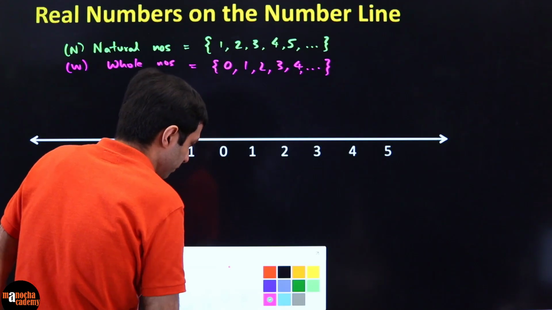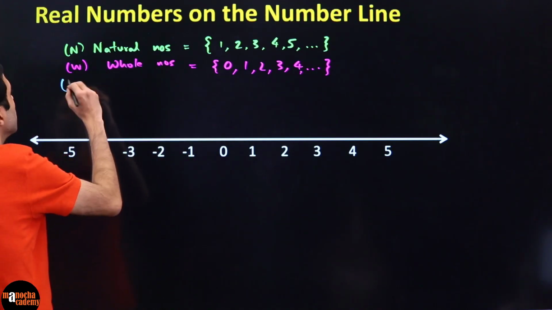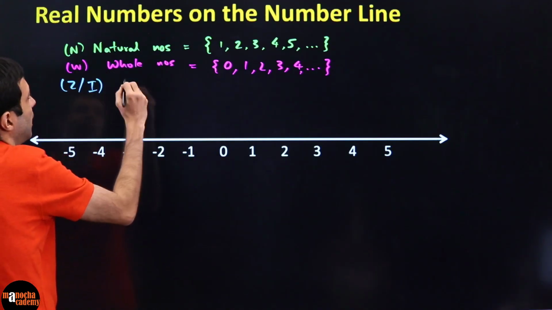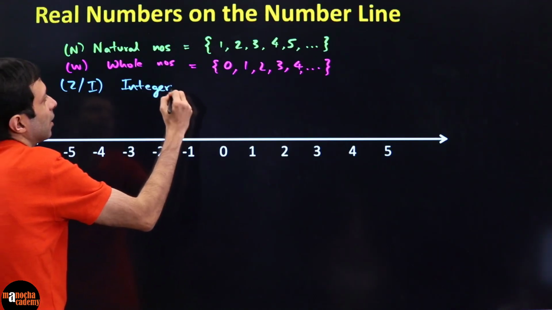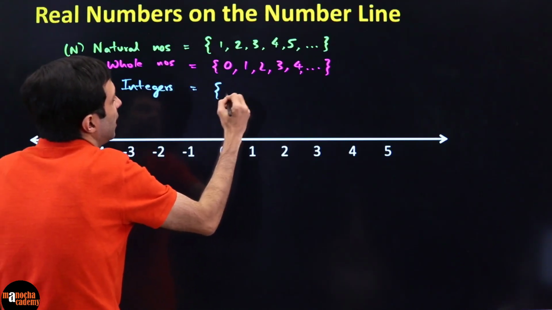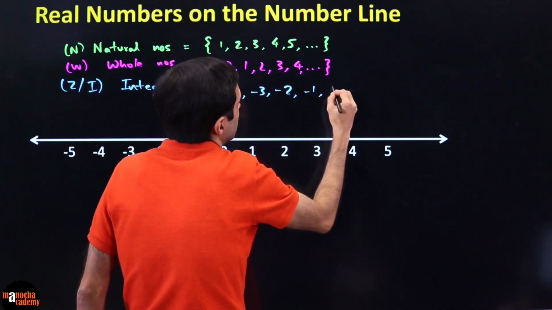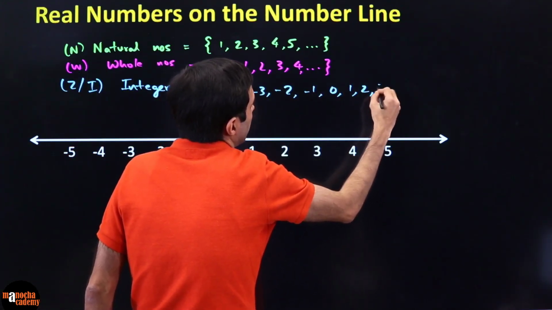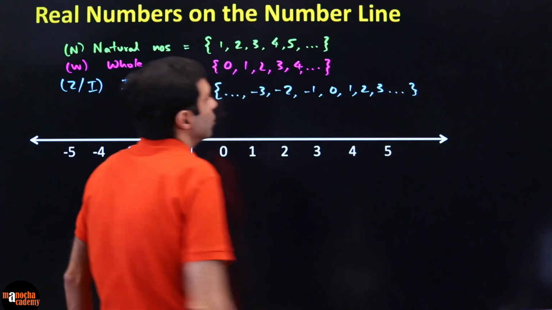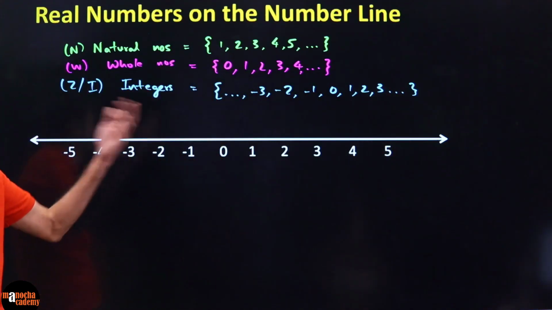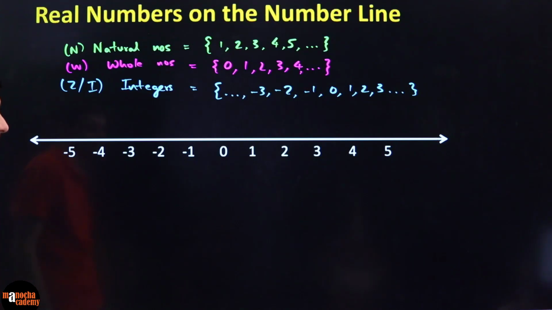Then what else do you know? There's something called integers, which is represented by Z or I. What are integers? They are all the whole numbers and then negative numbers as well, like -3, -2, -1, 0, 1, 2, 3, and so on. So all whole numbers and their negatives are integers.